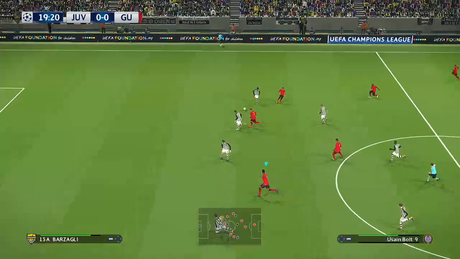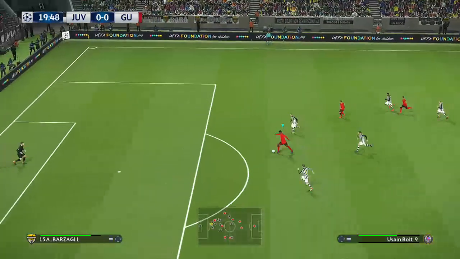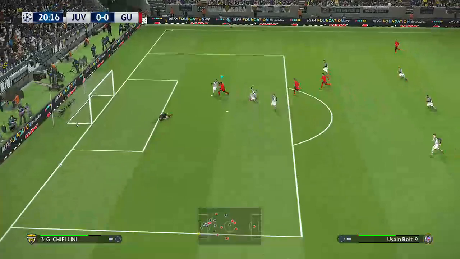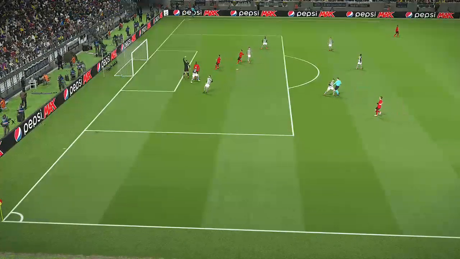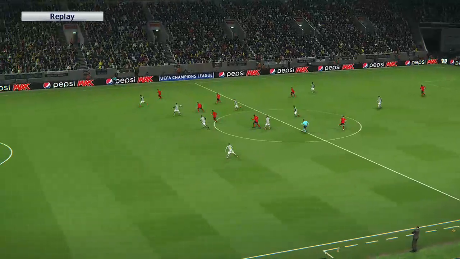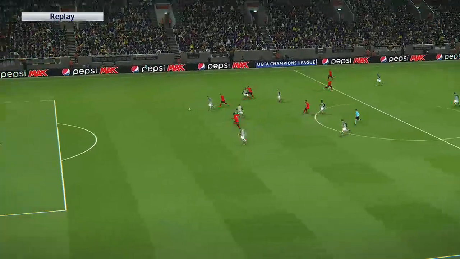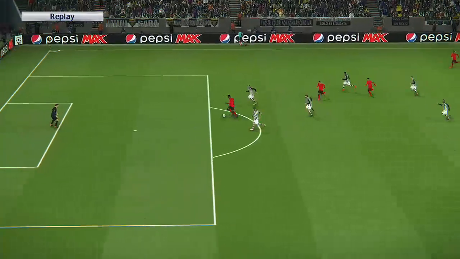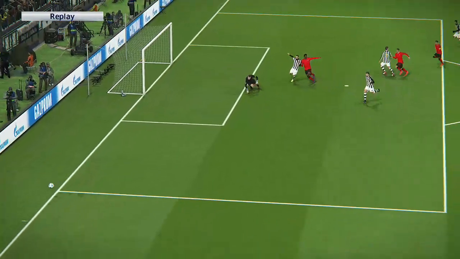Falcao pushes it out wide. Now the pass. It's a chance here for Bolt. Oh, Usain Bolt! Great ball to Usain to play him in, but he will be gutted. That away goal could really cost Juventus being out of this competition. The way he manoeuvred himself into such a good position, it could have been to receive the pass and go through on the goalkeeper.